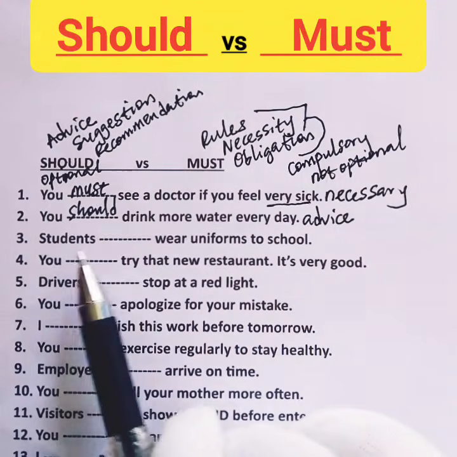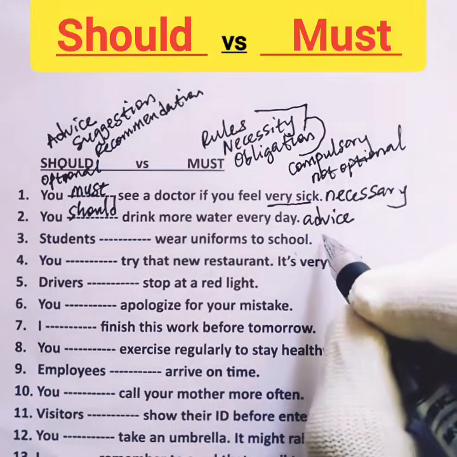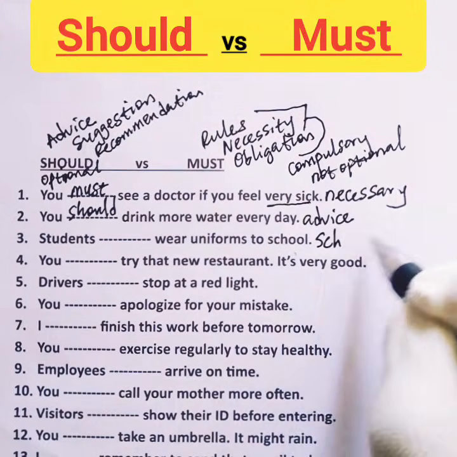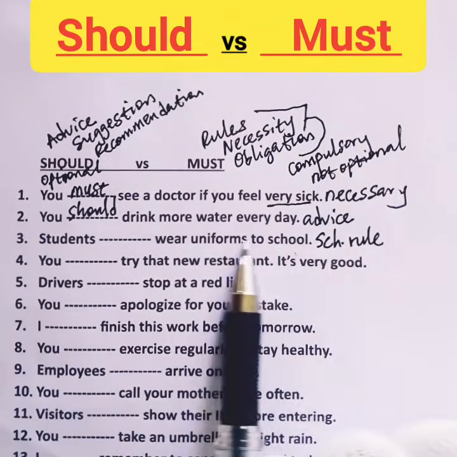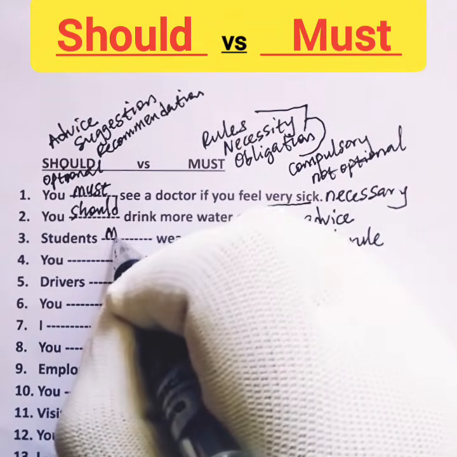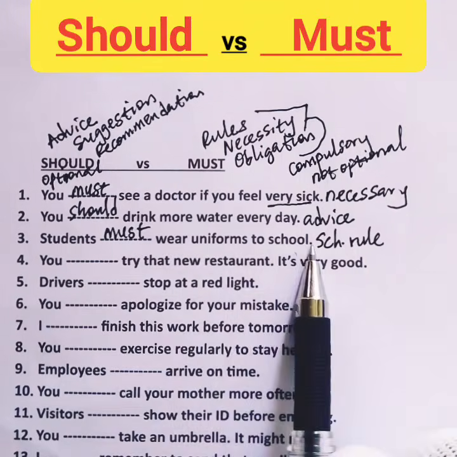3. Students blank wear uniforms to school. This is a school rule. When talking about a rule, use must. Students must wear uniforms to school.